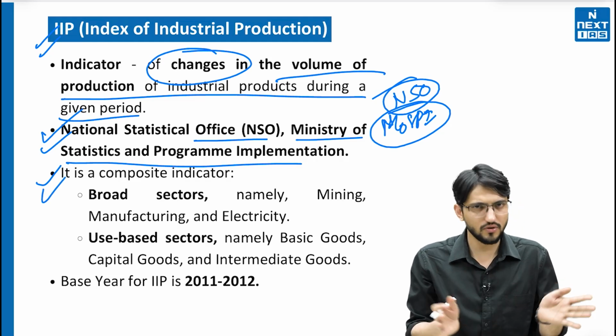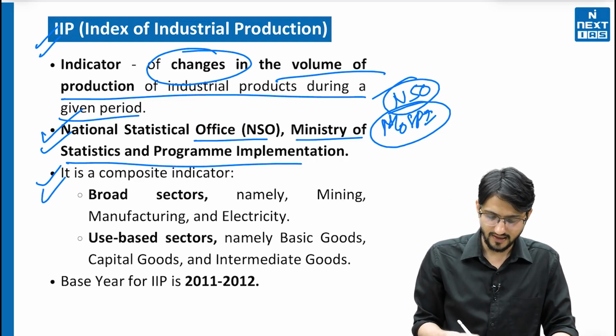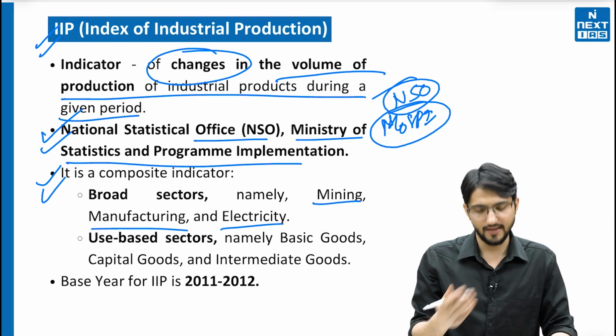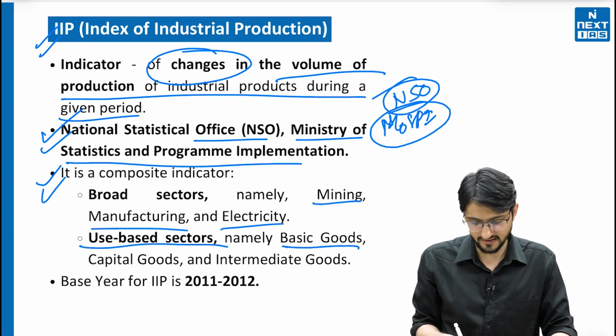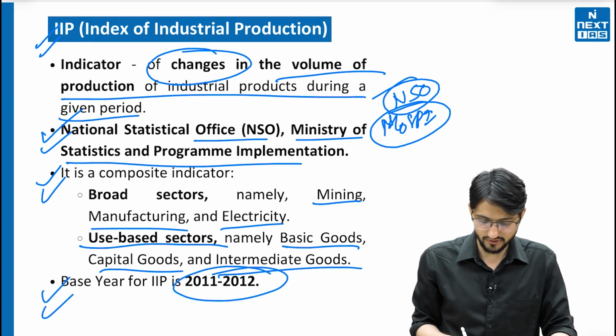It is a composite indicator. It has both broad-based and use-based sectors. Broad-based sectors are like mining, manufacturing and electricity. Then we have use-based sectors like basic goods, capital goods, intermediate goods. The base year for IIP is 2011-12.